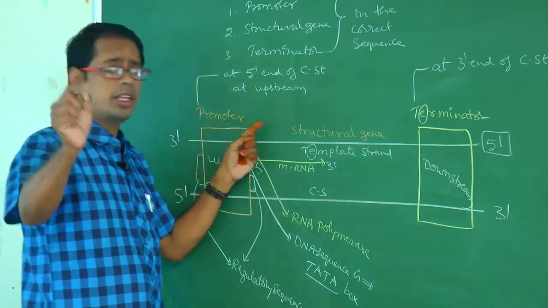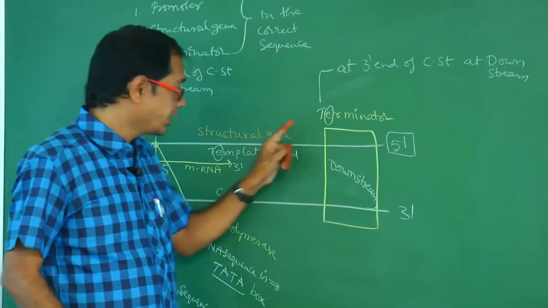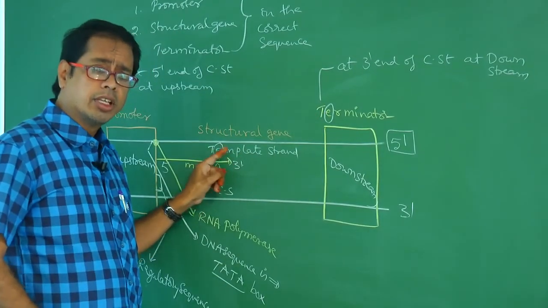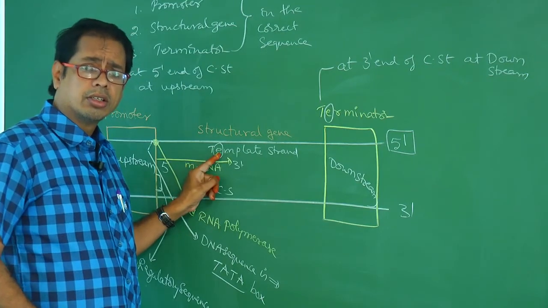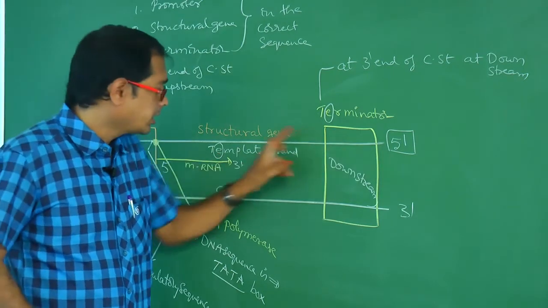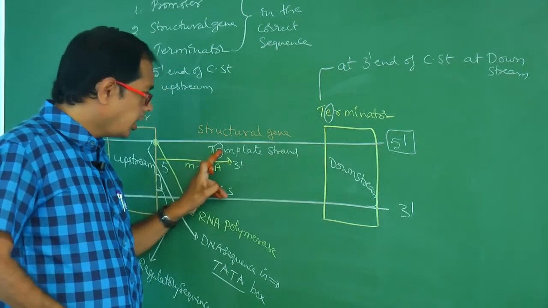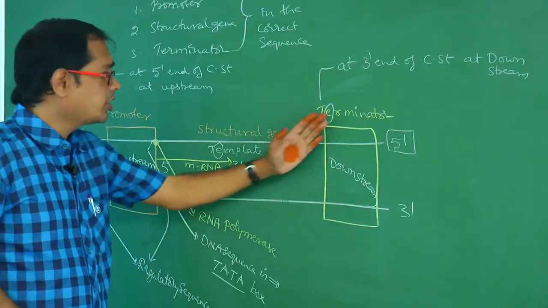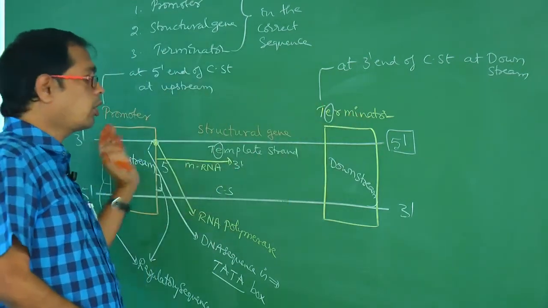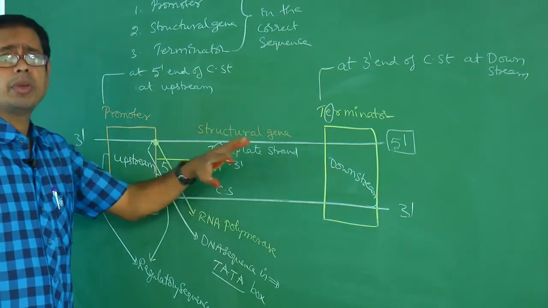How can you remember? Terminator E, template E. E is which letter? In alphabetical order it is the fifth letter, that is template E, 5. The positions of terminator and promoter, coding strand and template strand may be changed in diagrams.